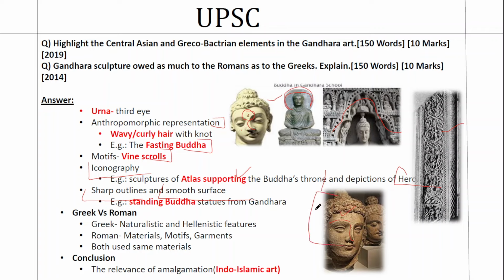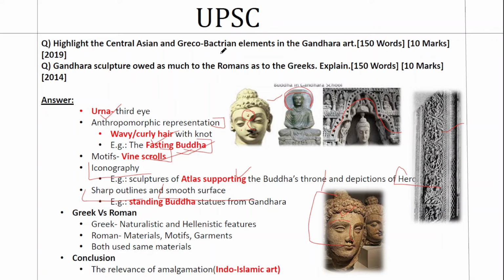So if you know the broad idea that Gandhara art is more naturalistic and realistic, you can bring out these points. Take care of these red highlighted things: urna, wavy hair, fasting Buddha, wine scroll. These things should be brought in your answer to add more value to that.